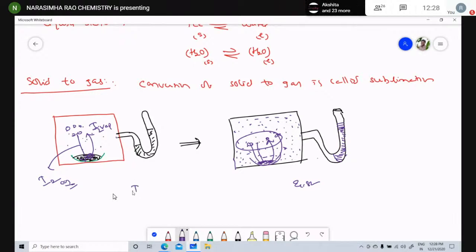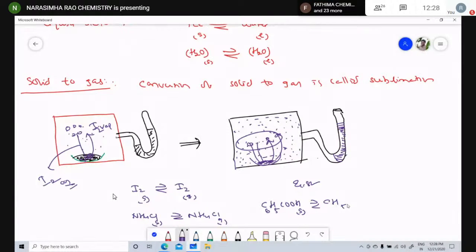Now, iodine solid gives rise to iodine gas. Ammonium chloride solid gives rise to ammonium chloride gas. Benzoic acid, C6H5COOH solid, gives C6H5COOH gas.